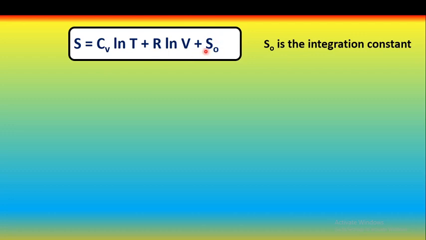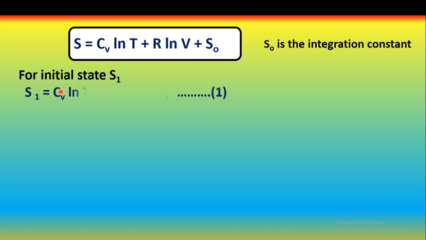So here a new term is added, that is S0. S0 is nothing but the integration constant. But for the initial state, we can write S1. For initial state entropy, S1 is written as CV ln T1 plus R ln V1 plus S0. This is called equation 1.